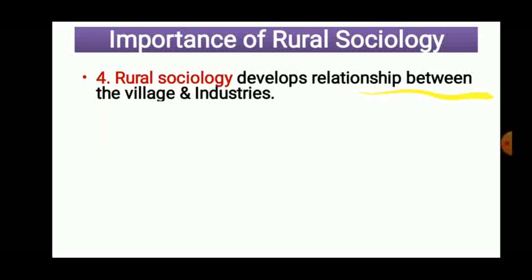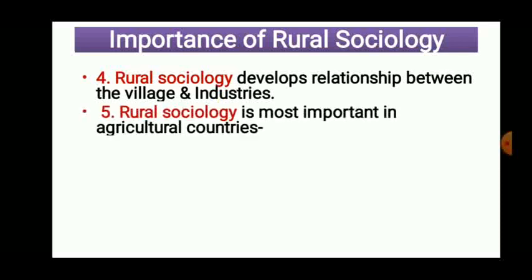It tries to develop a relationship between villages and industry. That means industrial areas are set up in rural society. For example, our government has launched programs like MIDC in Maharashtra and SEZs, Special Economic Zones. These programs try to motivate entrepreneurs to establish their industries in rural areas. In that way, it tries to develop a relationship between villages and industries. So the villagers get employment opportunities in that industry, and they benefit from it.